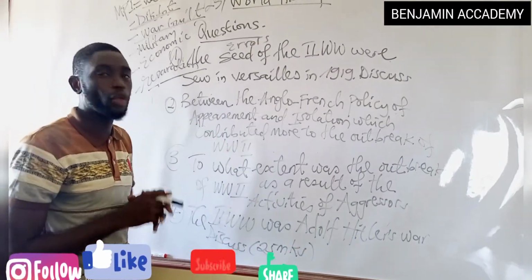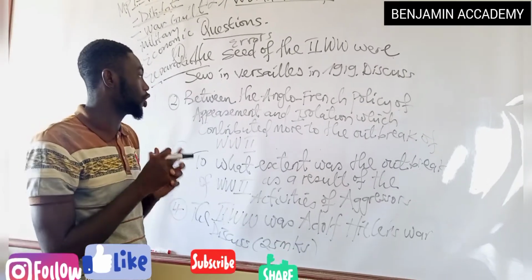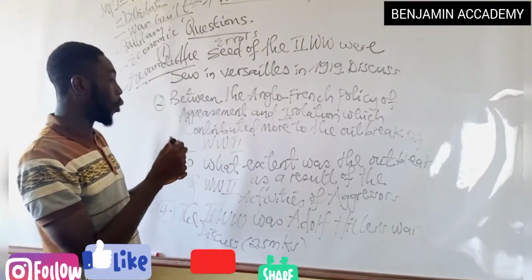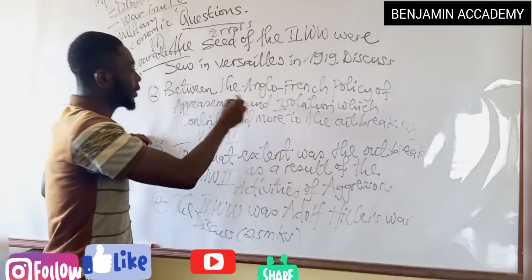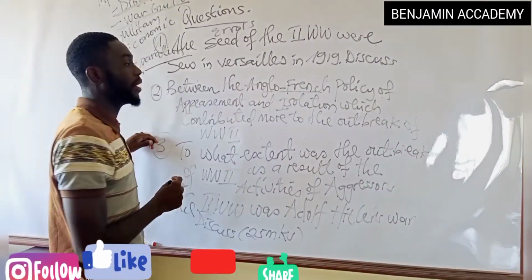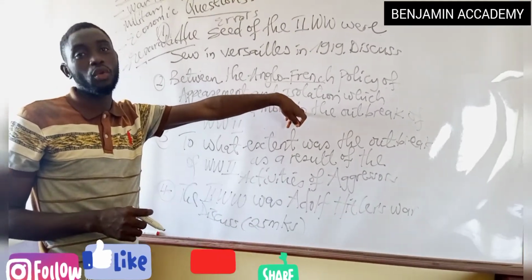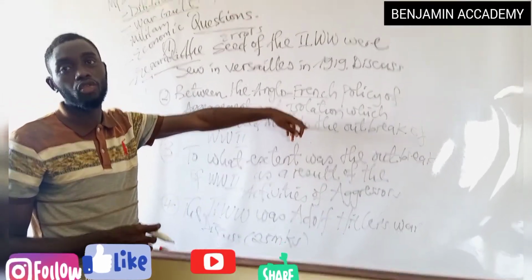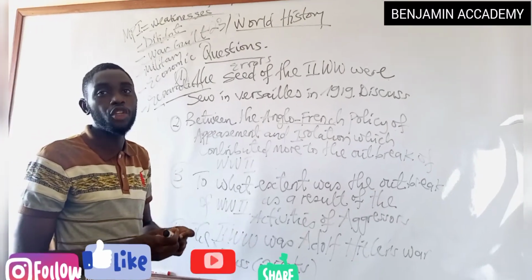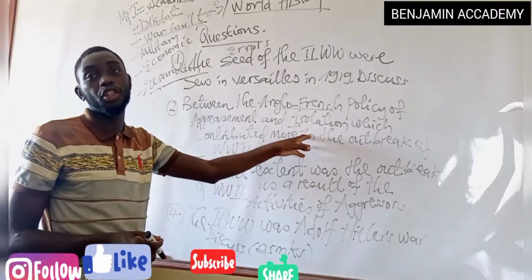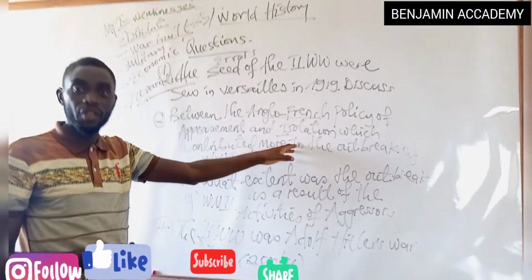This is a question where so many students fall into the trap of the question. They will go and write it on one side. Many students will take Anglo-French policy of appeasement and write it as MP1 and take isolationism and write this as MP2. If you do it this way, you are falling into the trap and you answer the question one-sided. You will be working over 12 or over 13, missing the other part of the question.